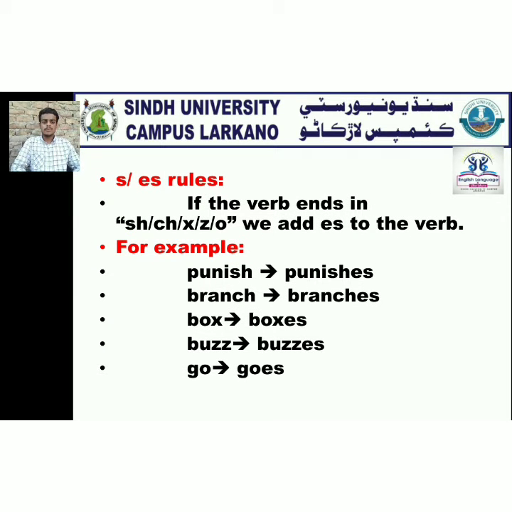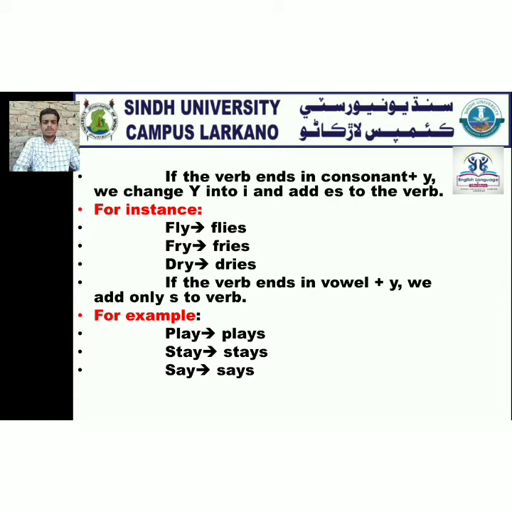S or es rules. If the verb ends in sh, ch, x, z, or o, we add es to the verb. For example, punish, punishes; branch, branches; box, boxes; buzz, buzzes; go, goes. If the verb ends in consonant plus y, we change y into i and add es to the verb. For instance, fly, flies; fry, fries; dry, dries. If the verb ends in vowel plus y, we add only s to the verb. For example, play, plays; stay, stays; say, says.